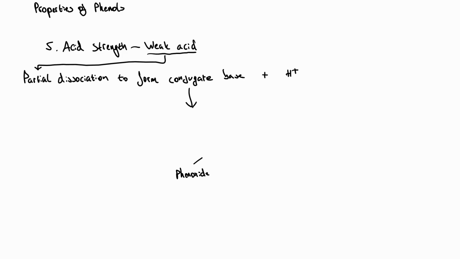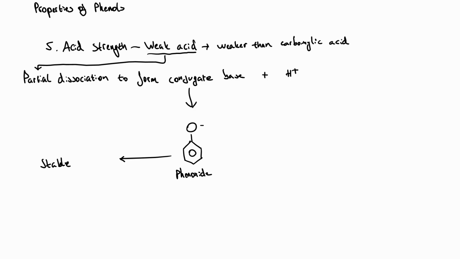Phenol can act as an acid, but it can only act as a weak acid. That's because there's only partial dissociation to form the conjugate base phenoxide and H+. And that phenoxide ion, that conjugate base, is a stable ion. So that's why we say it's a weak acid. But phenol as an acid is weaker than carboxylic acid.